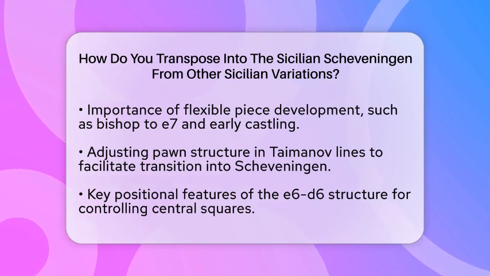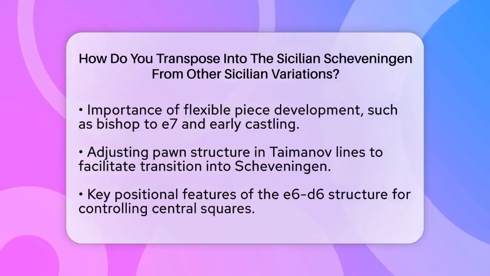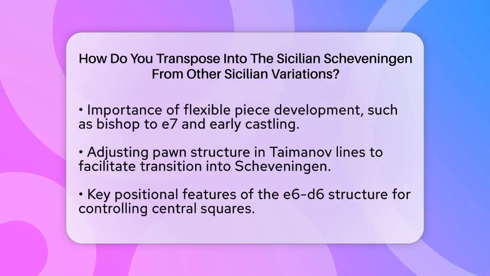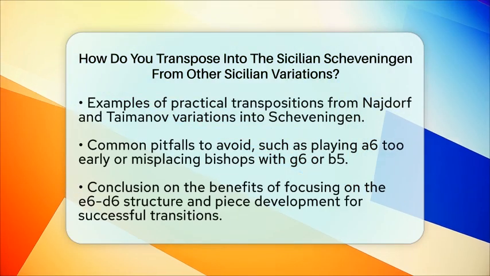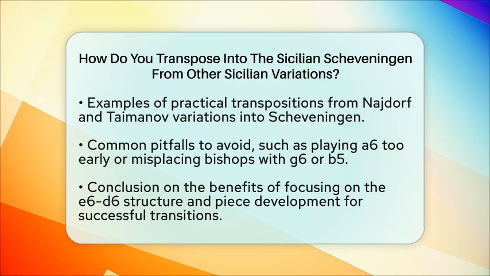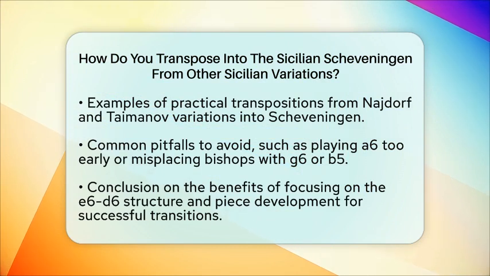Lastly, let's look at some practical examples. From the Najdorf, after 1. pawn to e4, pawn to c5, knight to f3, pawn to d6, pawn to d4, pawn takes on d4, knight takes on d4, knight to f6, and knight to c3, playing pawn to e6 directly transposes into the Scheveningen.